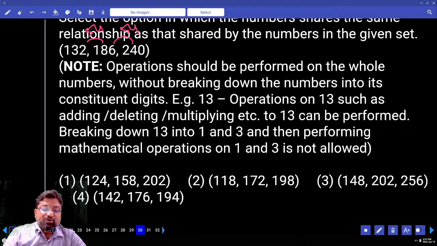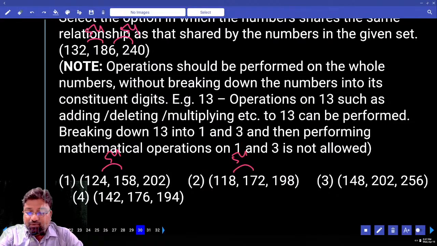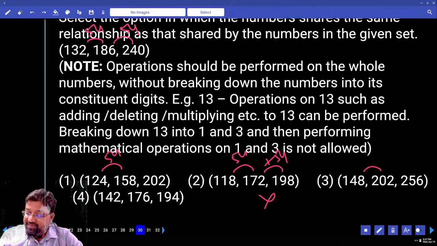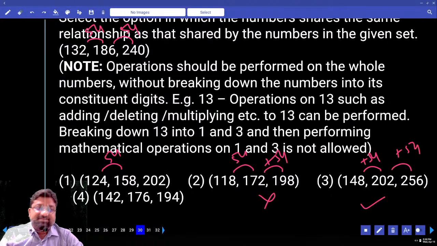Let me explore if I go with 54. Is this 54 here? What is 118 plus 54? But if plus 54 comes, it will be wrong here. 148 plus 54, yes. 202 plus 54, yes. So which option is my answer? Third option.